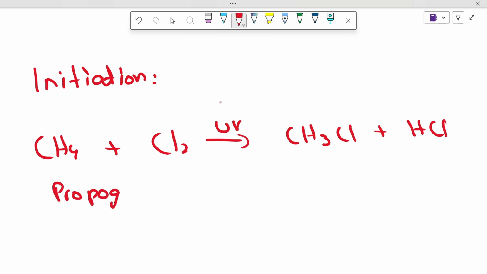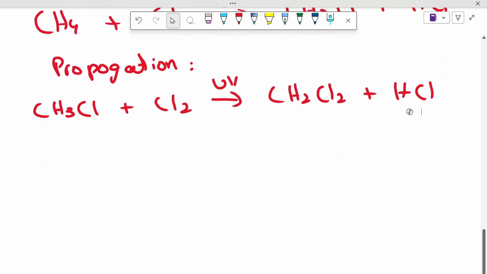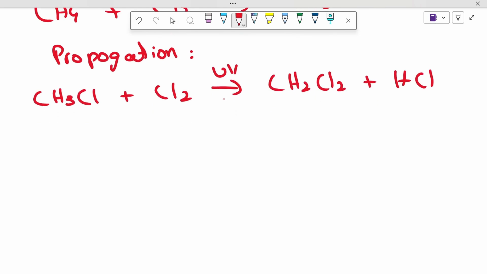Propagation is basically the chain part of the mechanism, and inside this the chain continues until the reaction is finished. So after CH3Cl is formed, we react this with another Cl2 molecule, under UV light, which would form CH2Cl2 plus HCl. So remember, in each step HCl is formed and one hydrogen is replaced with a halogen.